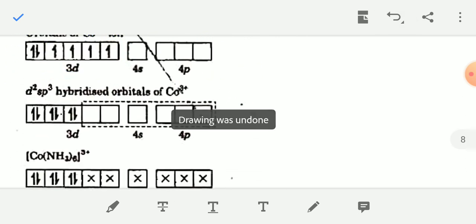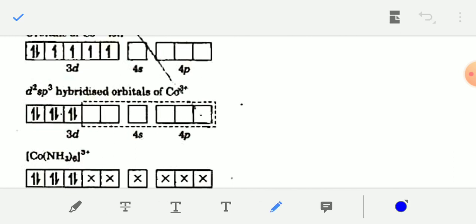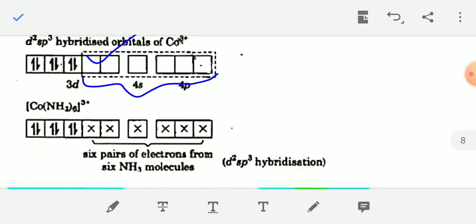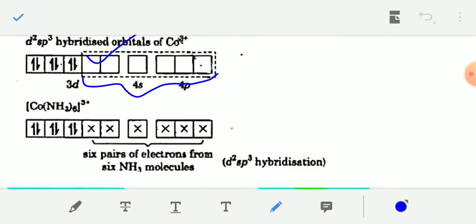After that, all the unpaired electrons of the Co3+ ion will be paired due to the presence of the 6 NH3 ligands. Now the 2 d orbitals from the inner shell, the 4s orbital, and the 3 4p orbitals combine and form d2sp3 hybridized orbitals, and this type of hybridization is inner orbital hybridization. These complexes are known as inner orbital complexes because the 2 d orbitals are used from the inner 3d shell.